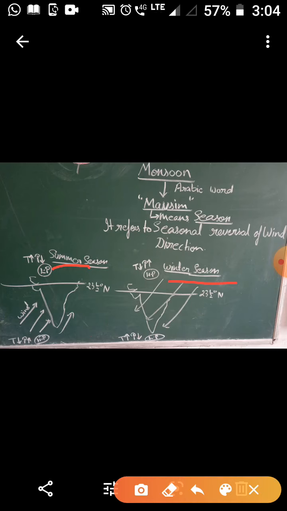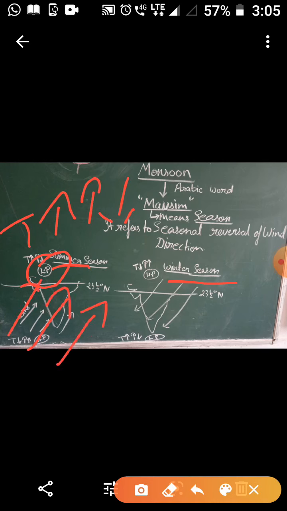Now what happens in summer? See, there is an increase in temperature and a fall in pressure, and this creates a low pressure area over the Indian subcontinent, and a high pressure area prevails over the Indian Ocean. As you all know, wind always moves from high pressure to low pressure, so during summer the wind comes from sea to land.